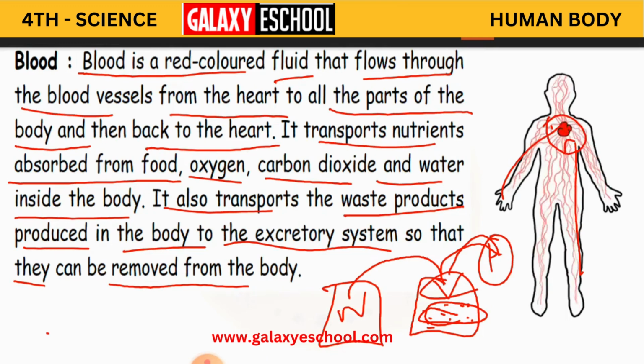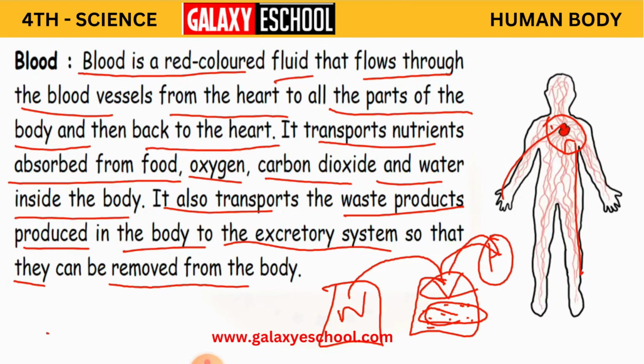So same like that, what does the blood do? It is going to transport all the necessary nutrients which our body has received through our food, the oxygen, carbon dioxide and the water, and the waste which is produced from the body, that also it is going to send out through the excretory system. Clear, children? And blood is part of the circulatory system. So this is how the circulatory system functions. Clear? So what do you have in the circulatory system? You have heart, you have blood vessels, and you have blood.